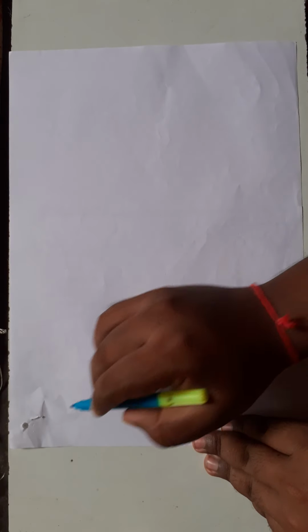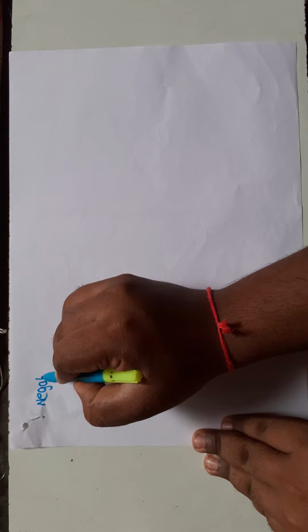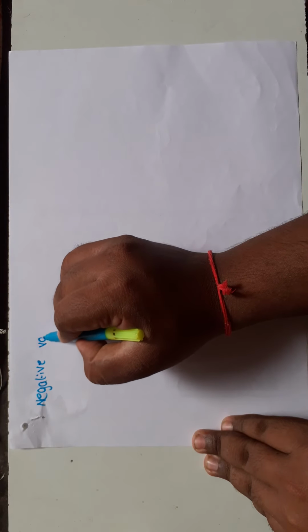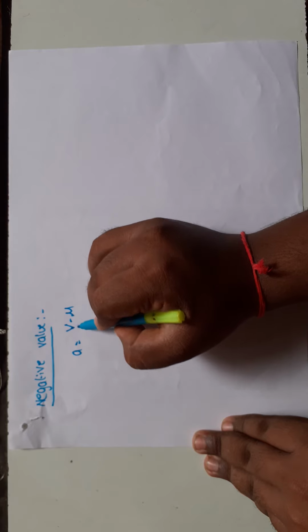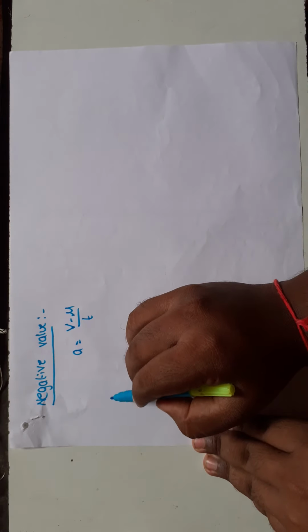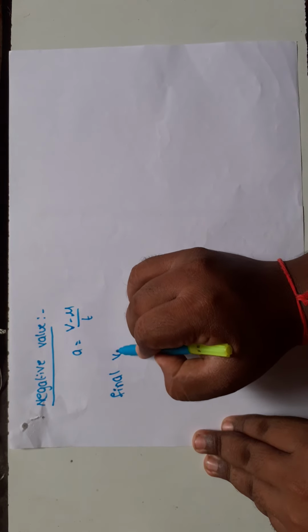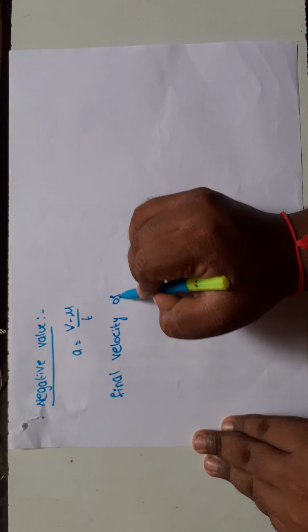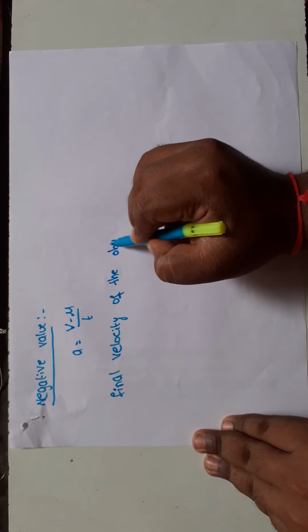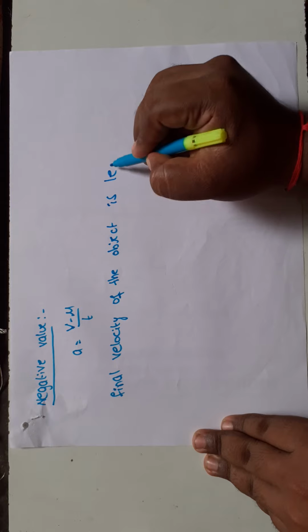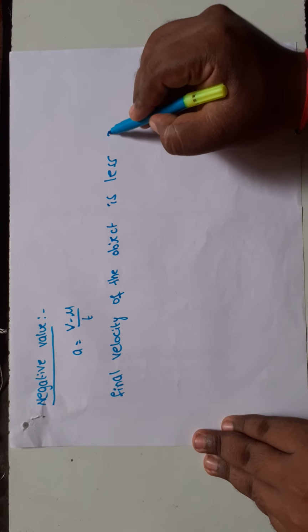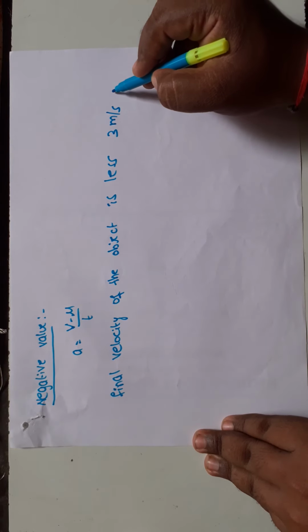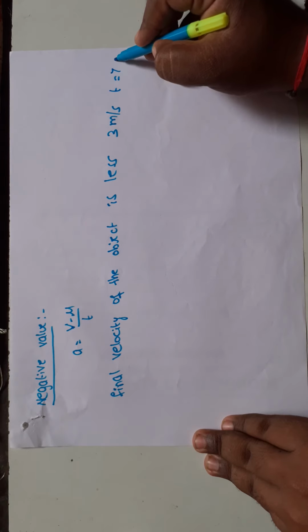For example, a negative acceleration value. When is a negative acceleration value possible? First of all, the acceleration formula is v minus u by t. I am taking the final velocity of the object as less, for example 3 meter per second at time t equal to 7 second.